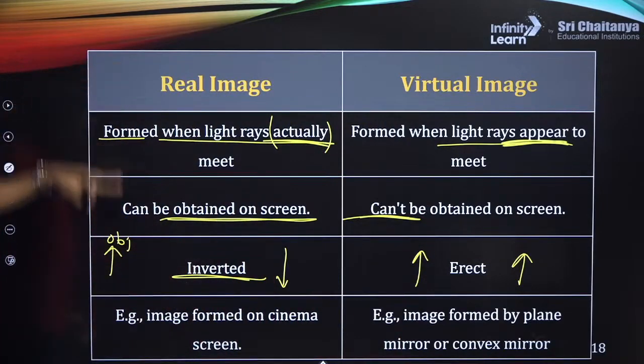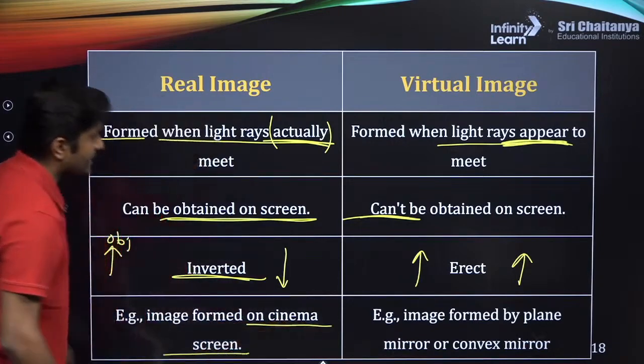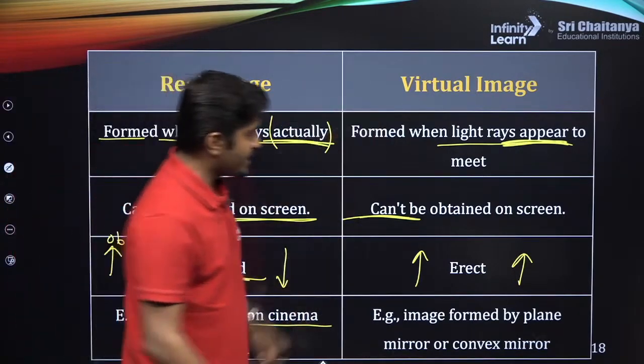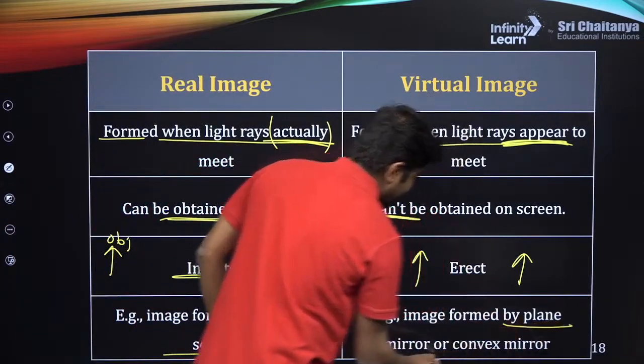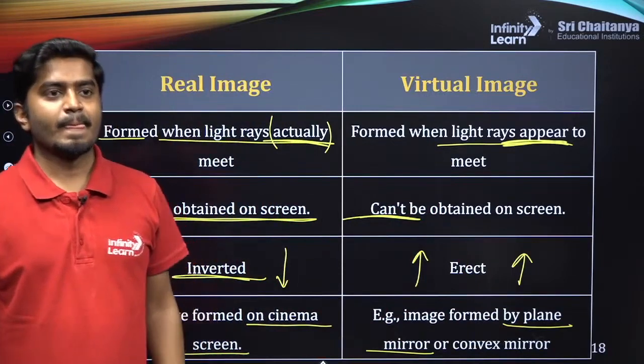So what are the examples of a real image? The image formed on the cinema screen is a real image. The image formed by the plane mirror is a virtual image.